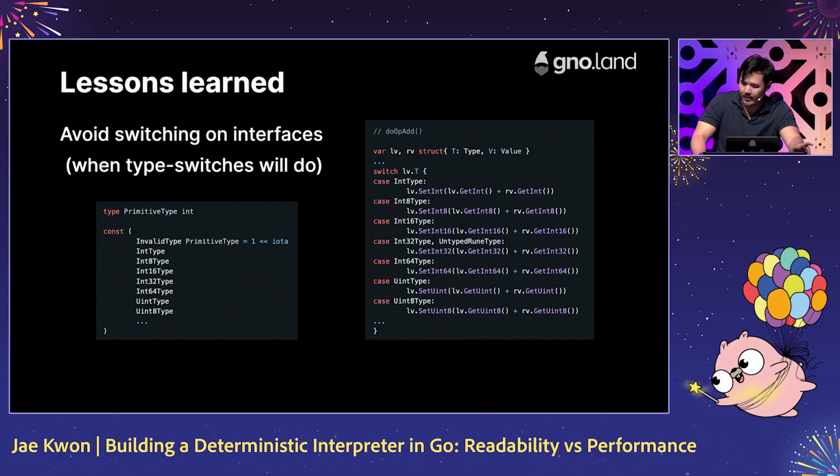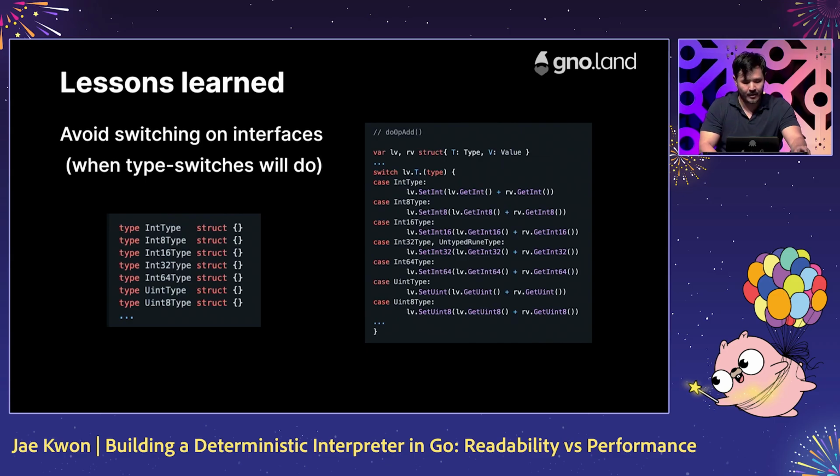But switching on values like this is equivalent to a chain of if-else equality comparisons, and comparing two interface values is surprisingly slow. In comparison, switching on types can be faster because the compiler knows ahead of time what the possible types are. So here's how the code can be improved. See the difference there on the right? So we get the best of both worlds here because we switch on the type and we don't need to allocate a pointer by storing primitive numbers in the interface field v.